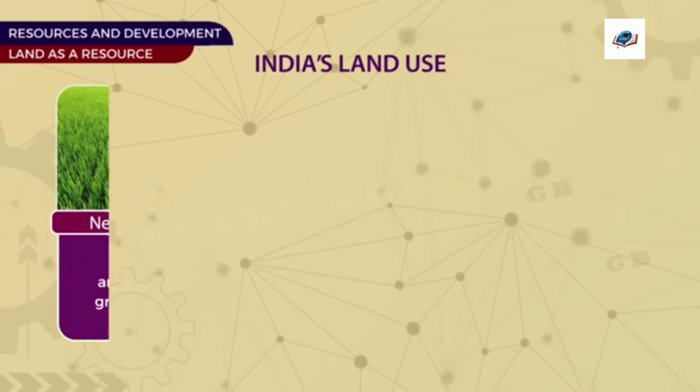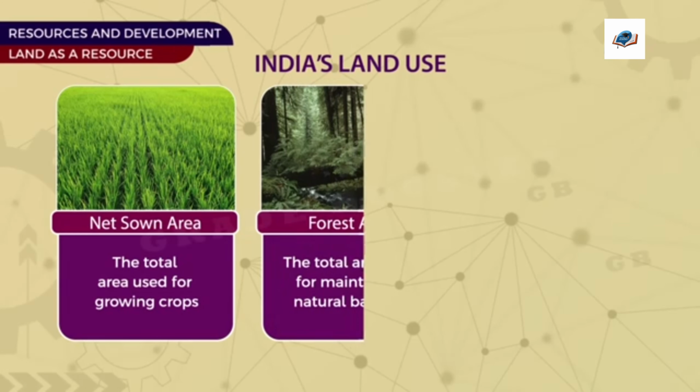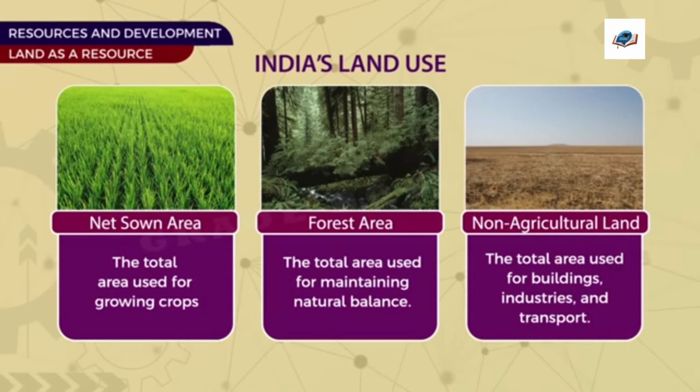Now let us see India's land use. India's land is mainly divided into three areas. 1. Net sown area. That means the total area used for growing crops. 2. Forest area. The total area used for maintaining natural balance. 3. Non-agricultural land. That is the total area used for buildings, industries and transport.